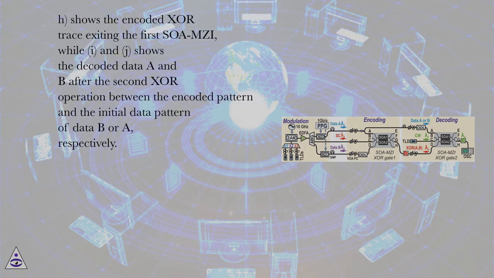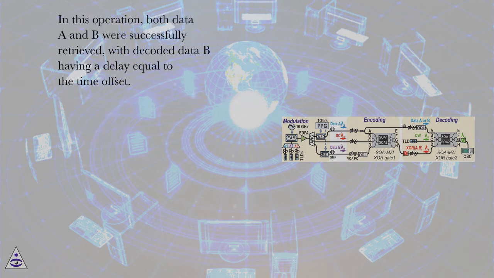H shows the encoded XOR trace exiting the first SOA MZI, while I and J show the decoded data A and B after the second XOR operation between the encoded pattern and the initial data pattern of data B or A, respectively. In this operation, both data A and B were successfully retrieved, with decoded data B having a delay equal to the time offset.